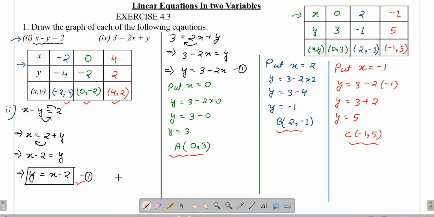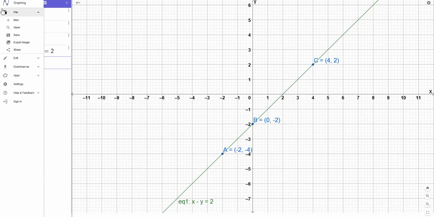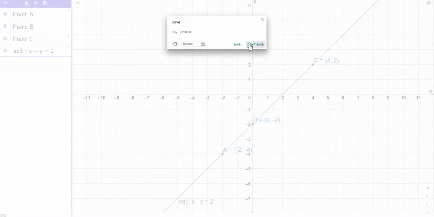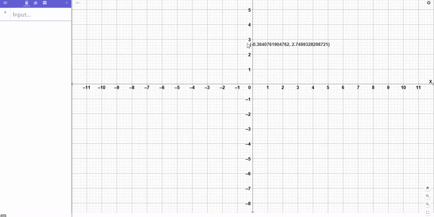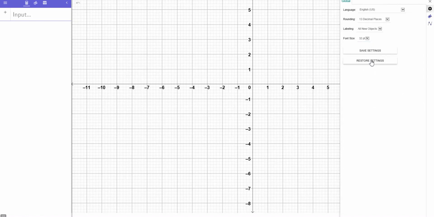So let us quickly get a new graph sheet. Okay, this one is the older one. Let me take the new one. Okay, so here is the new one. Let me change the settings a little bit quickly.